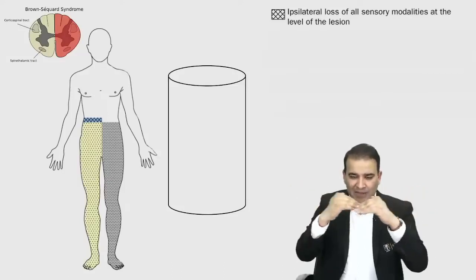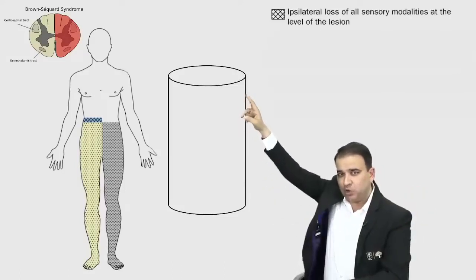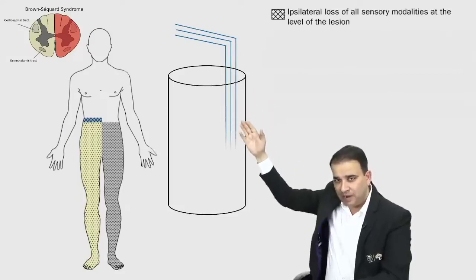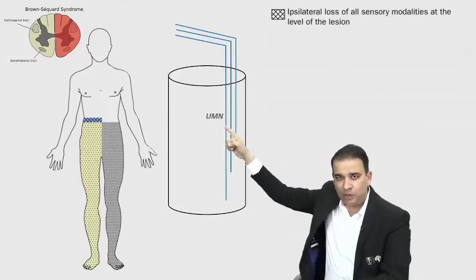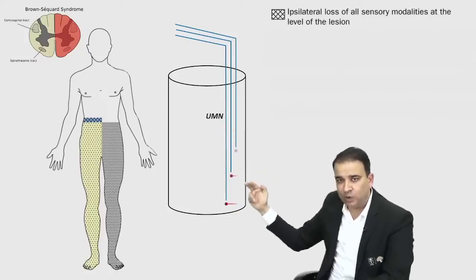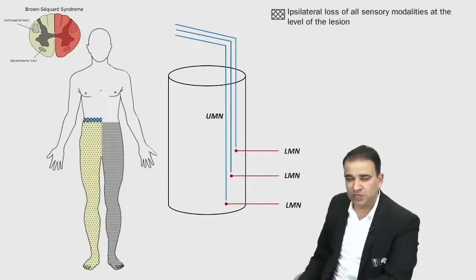Once the pyramidal tract decussates at the lower medulla, after the decussation, let's say these are the upper motor neurons जो decussate करके आए हैं. Once they decussate, the pyramidal tract will come to the spinal cord, different levels of the spinal cord. These are the upper motor neurons, and then these are the lower motor neurons which will be coming out of the spinal cord, right? These are the lower motor neurons which are coming out here.